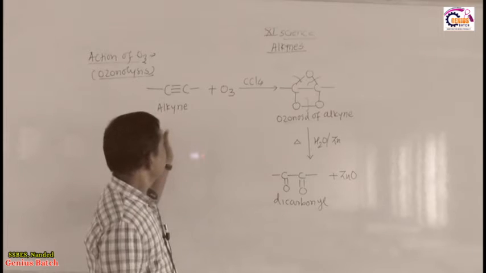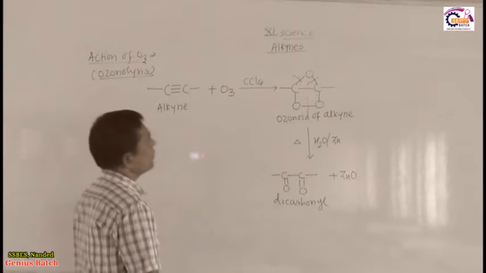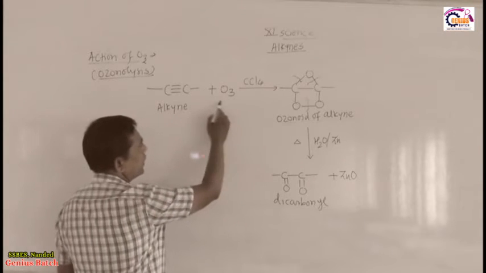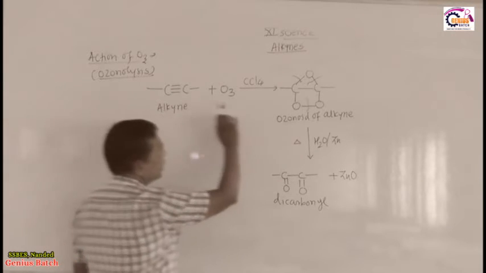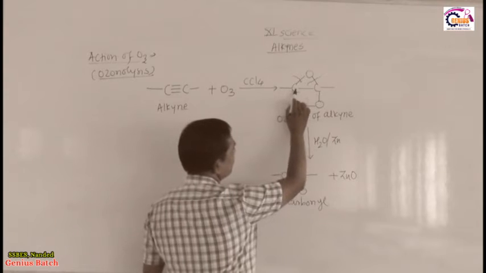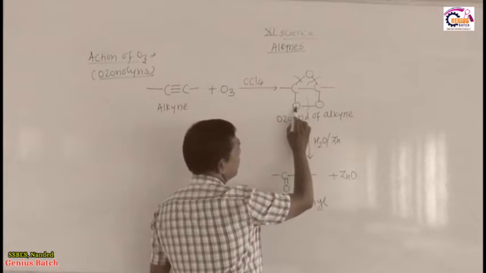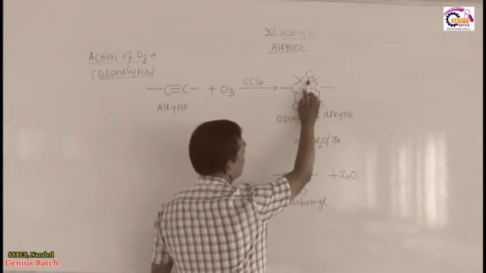Again I repeat, alkynes on treatment with ozone in presence of carbon tetrachloride undergo an addition reaction, it breaks 2 pi bonds, then the carbon single bond carbon will remain, the remaining 2 oxygens of ozone are attached here and 1 oxygen attached at the top.